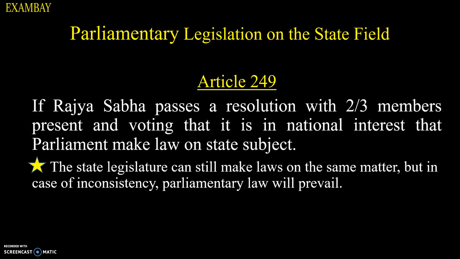Now we'll discuss the parliamentary legislation on the state field. What are the cases in which the parliament can make laws on the subject mentioned in the state list? The first is Article 249. If Rajya Sabha passes a resolution with 2/3 of its members present and voting that it is in national interest that parliament make law on state subject, in that case, parliament will make a law.